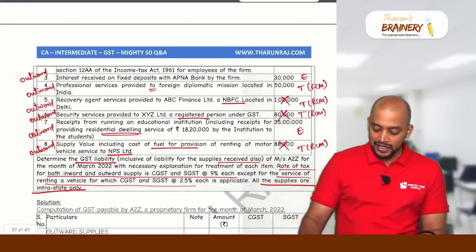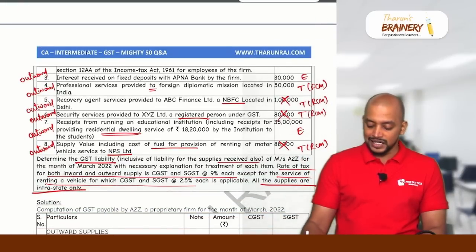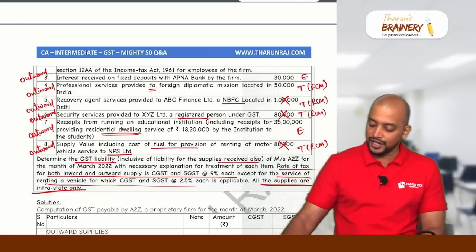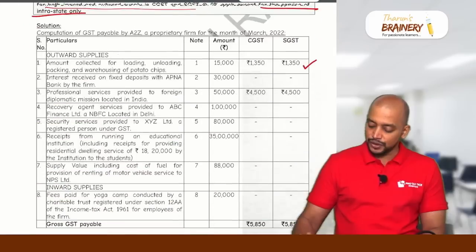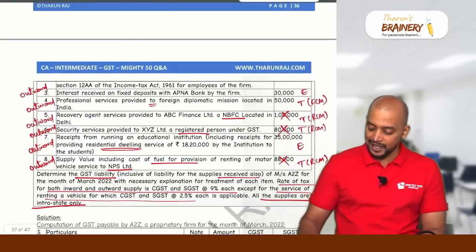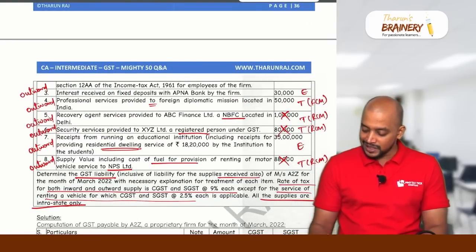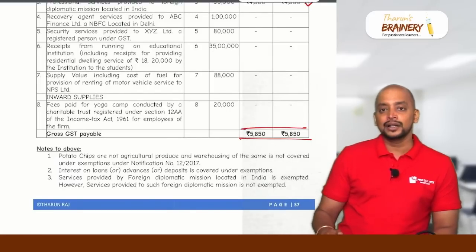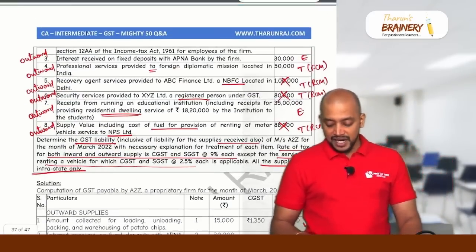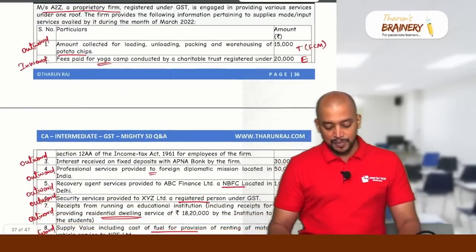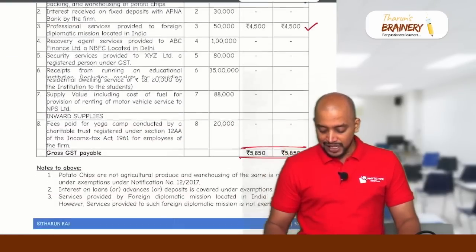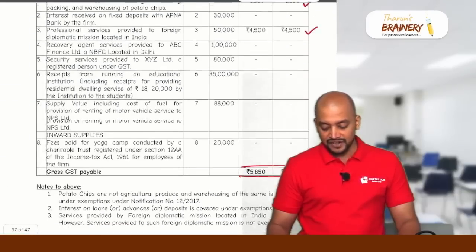And next outward is what? Interest. Interest received is exempted. Next, professional service to a foreign diplomatic mission, 50,000. 50,000 into 9%, that is 4,500 and 4,500. And next outward supply which is taxable under FCM, nothing. So this is the total GST payable under FCM. Now do we have any inward supply on which GST is payable under RCM? No, we don't have. And therefore the liability itself is 5,850 and 5,850.